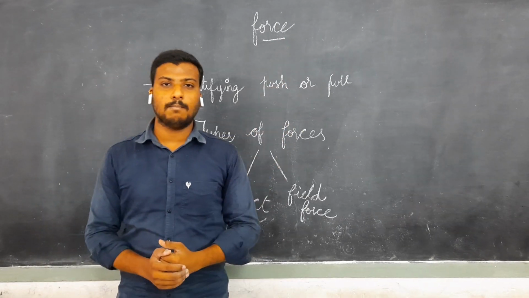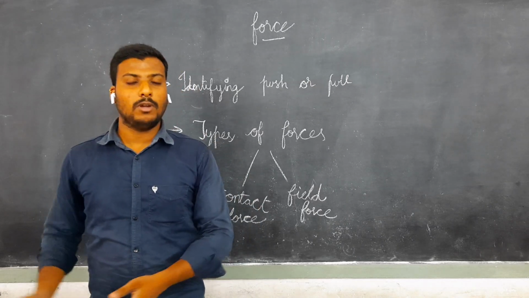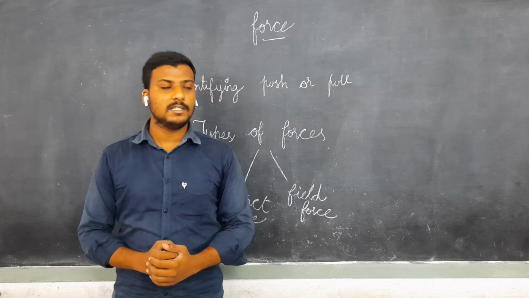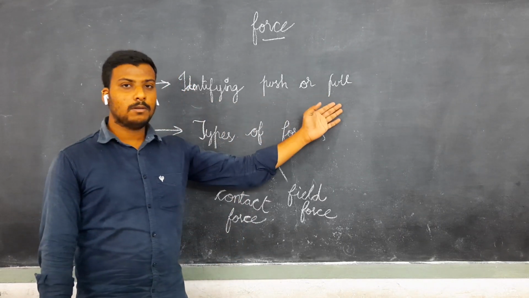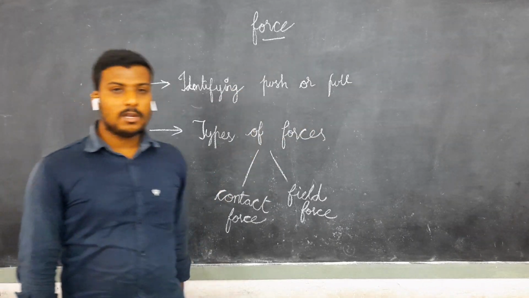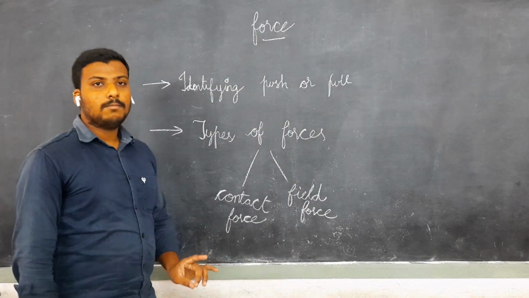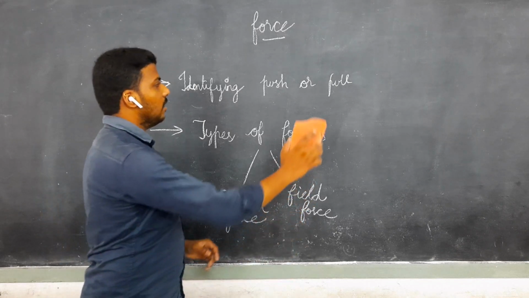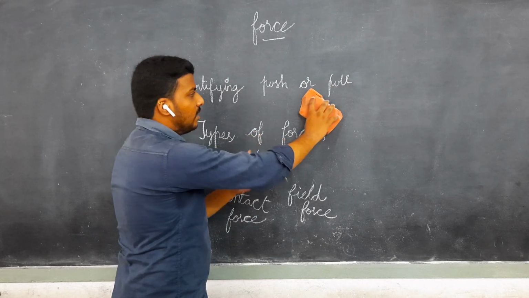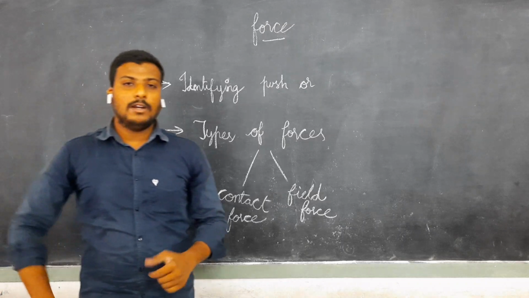Apart from these examples, a paper boy throws a paper at your home, and a rickshaw puller pulls the rickshaw, and many more examples. But the definition is: identifying push or pull of an object is called force. Suppose I am rubbing this board. I want to rub the board. Here itself two types of forces are acting. If I want to rub, first of all I want to push and I want to pull. Here two forces are acting.